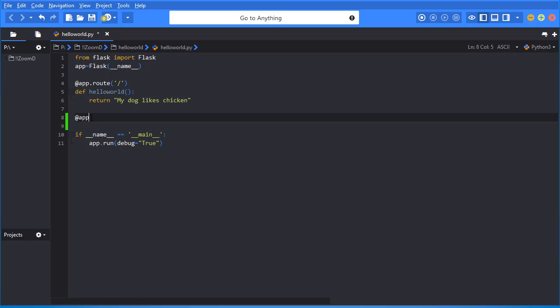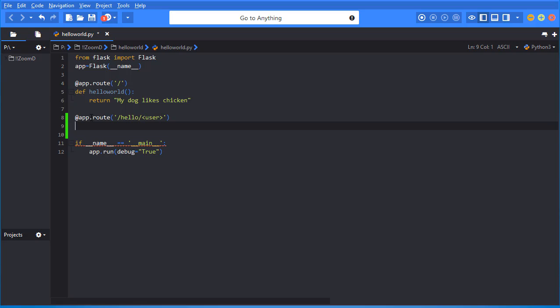I'm going to type app.route, the very same thing I did before, with open and close parentheses, single quotations, and then I'm going to type in hello and a slash. Now I'm going to pass in something called a variable. To do that in the route, I have to use angle brackets, and I'm just going to type in user and close my angle brackets just like that. Now I have to do my route function.